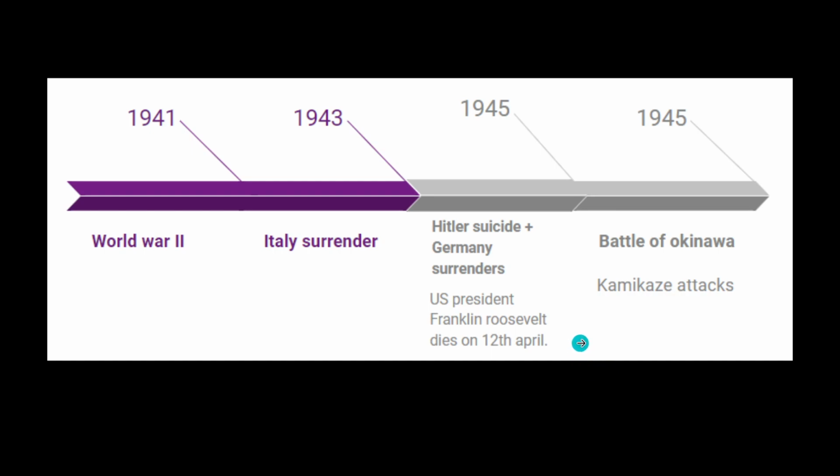But even after the chain of events proceeded, Japan refused to surrender. It led to the Battle of Okinawa, which is still considered the bloodiest battle in history, as it killed 12,000 plus soldiers and 1 lakh Okinawan civilians. That means 25% of the population of the Okinawan island died.